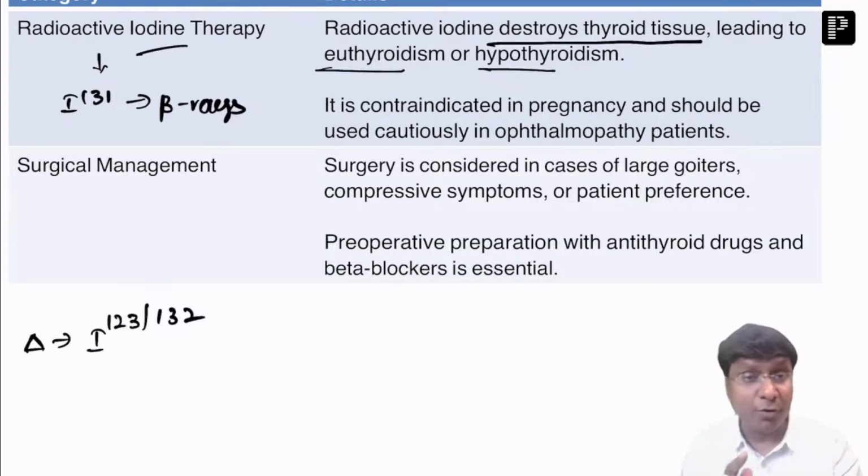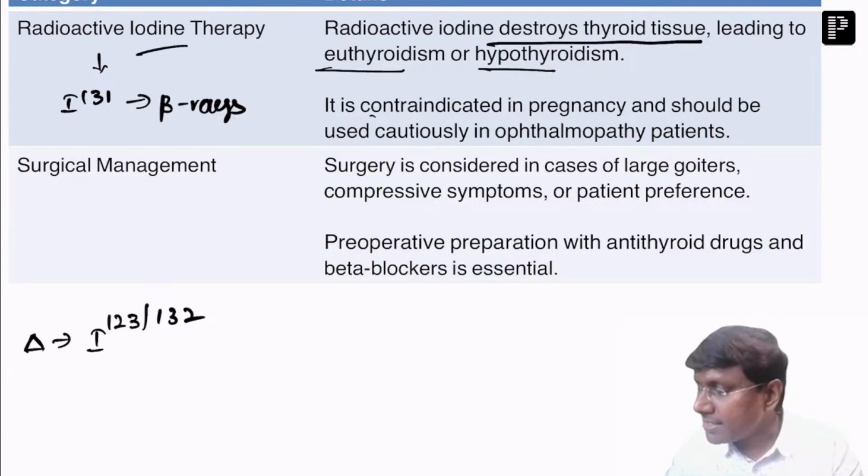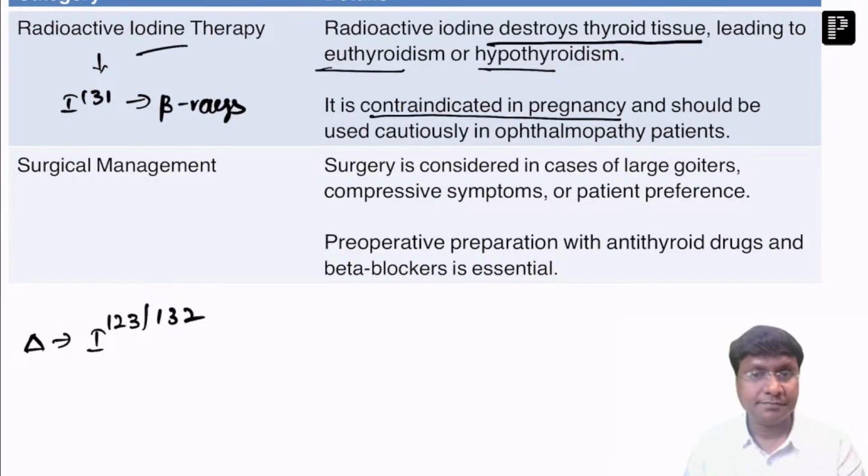Okay, but the point is this radioactive iodine therapy is contraindicated in pregnancy, and it should be used cautiously in ophthalmopathy patients. In Graves' ophthalmopathy, you need to use radioactive iodine therapy cautiously.